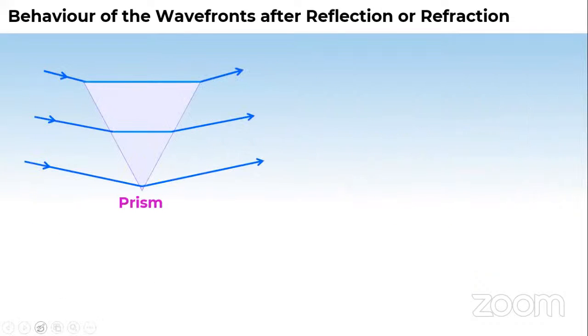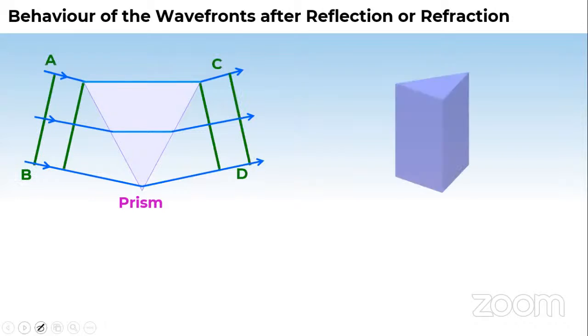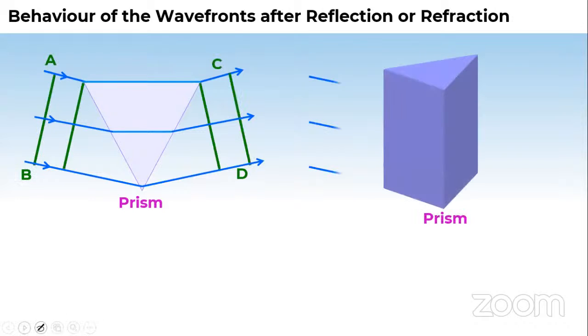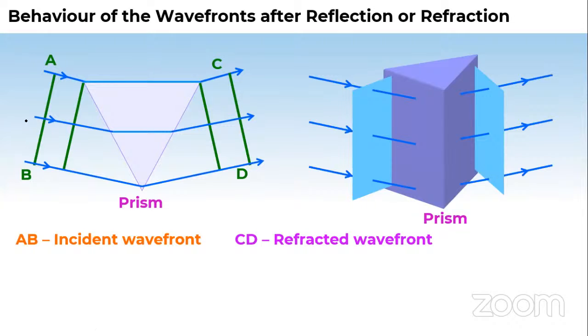In case of prism, if we see, the things are same. There are not a lot of changes. This is the AB wavefront. When it reaches one of the side plane surfaces of the prism, on the other side this will give you the CD emergent or refracted wavefront. This is same as the ray diagram. You can see the rays passing like this. It goes from inside and comes out like this.